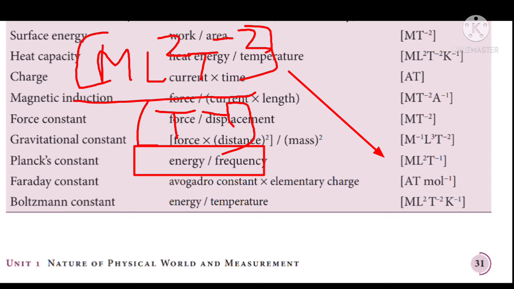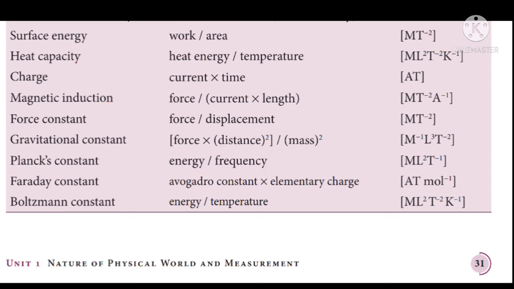After simplification we will get [ML^2T^-1] as the dimension for Planck's constant. And next physical quantity is Faraday's constant. The expression for Faraday constant is Avogadro constant into elementary charge. A mol^-1 becomes the dimension for Faraday's constant.